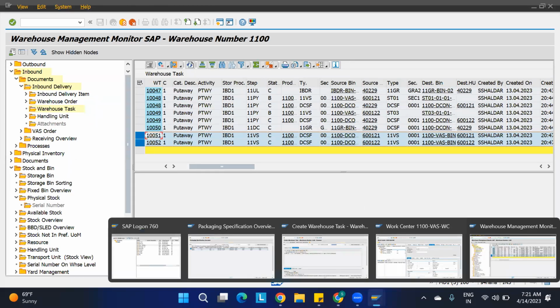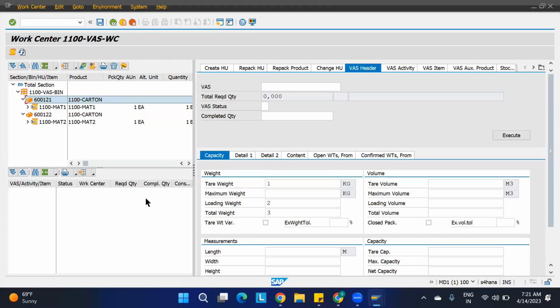What we're going to do in the VAS work center, we're going to see tomorrow. Because it is already 7:21, that is why we'll just hang up the class and see all these things tomorrow. We'll be seeing what activity is going to take place in the VAS. After the VAS, we'll be putting the material away. Put away is going to take place based on the strategies. Here only it will be depicting us.